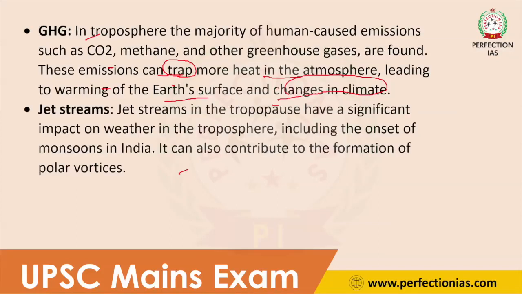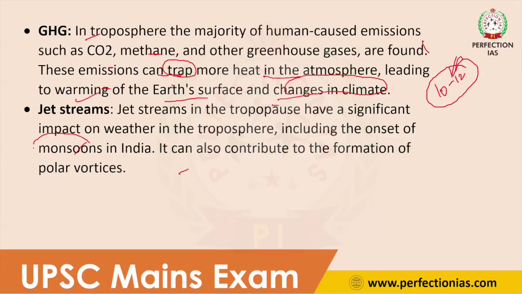The next thing is jet stream. So what is jet stream? Jet streams are narrow streams of wind flowing in the troposphere at around 10 kilometer to 20 kilometer in the atmosphere. So this wind is known as jet stream. The jet stream plays an important role in determining onset of Indian monsoon.